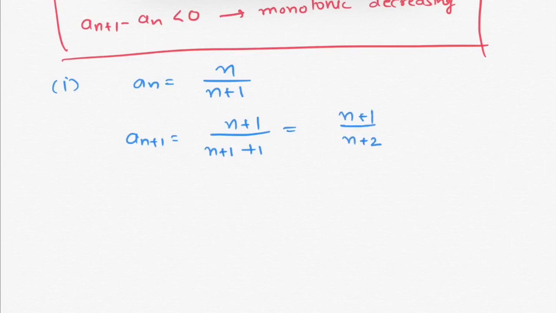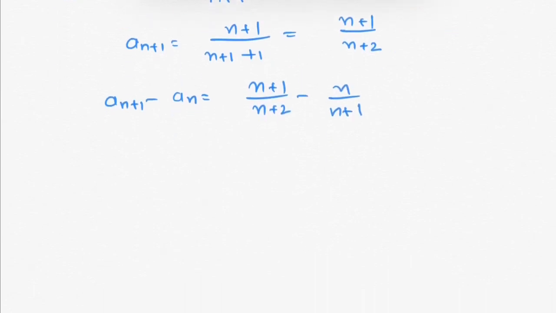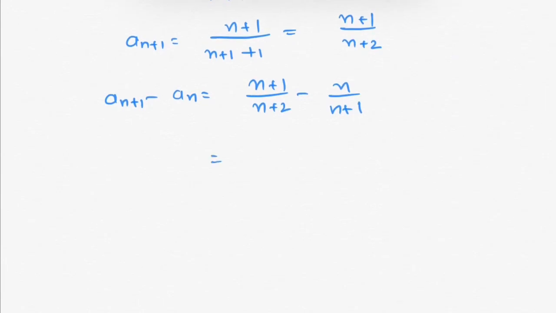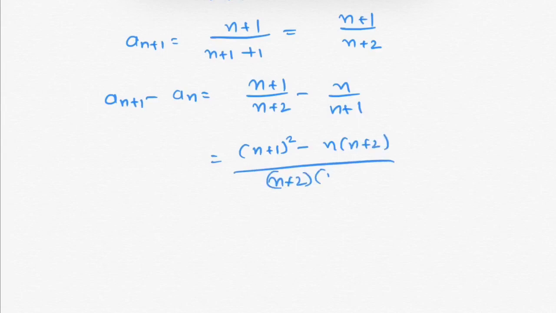Now let us find an plus 1 minus an. It will be n plus 1 over n plus 2 minus n over n plus 1. Simplifying, it will be (n plus 1) whole squared minus n into (n plus 2), over (n plus 2) into (n plus 1).